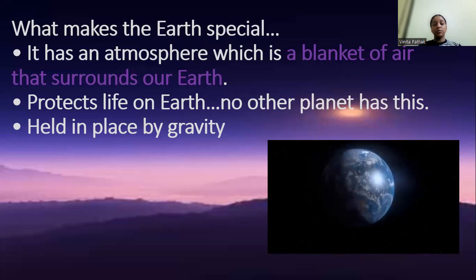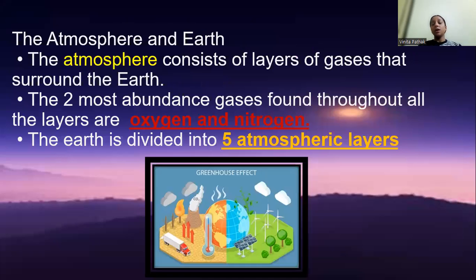Okay. Let's move ahead. Now, atmosphere and Earth. What is the atmosphere, and what does the atmosphere consist of? The atmosphere consists of layers of gases that surround the Earth.